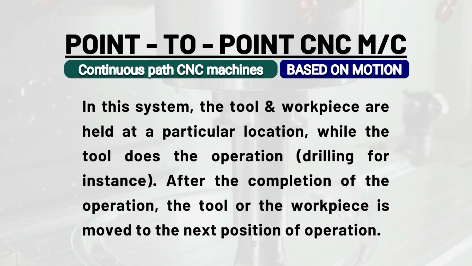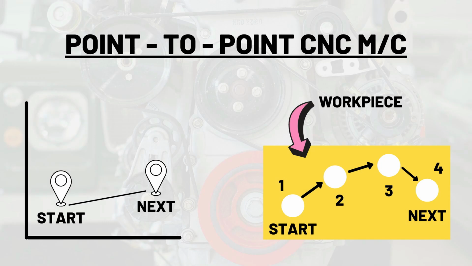unlike traditional machining methods. The dimensional information to be given to the machine is a series of positions of the slides of the tool or workpiece. So basically, a starting point and the next point are required for the process.